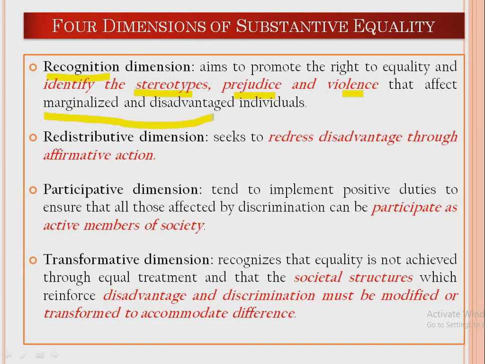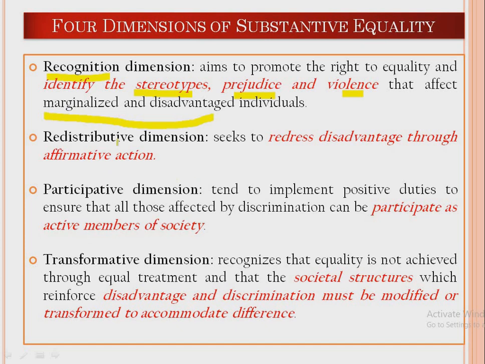Let me give you an example, you would understand it. For example, patriarchy. If you consider patriarchy as a violence on gender, on women, then probably we have lots of examples. For example, earlier we had a system of sati, we have a system of dowry, we have a system of parda, we have a system of child marriages, we have a system of female infanticide. From a gender perspective, these kinds of stereotypes, prejudices, and violence are there over the marginalized or disadvantaged women. So identifying them, recognizing them is very important for developing substantive equality. So this is the first thing.